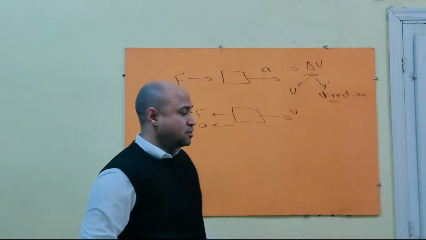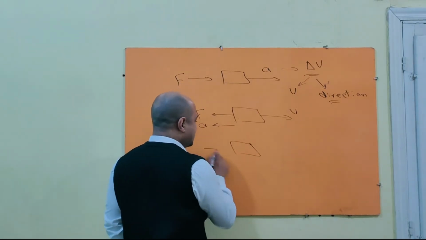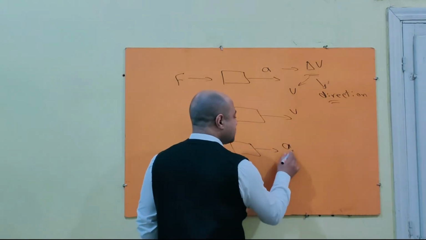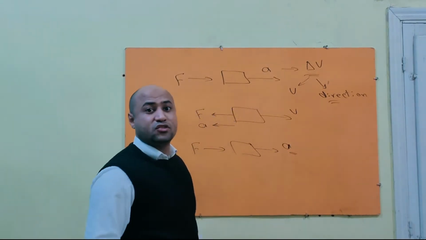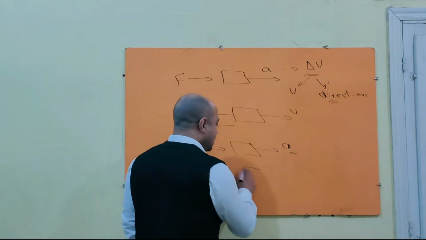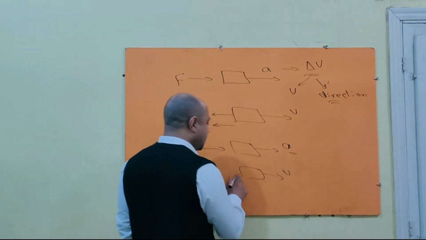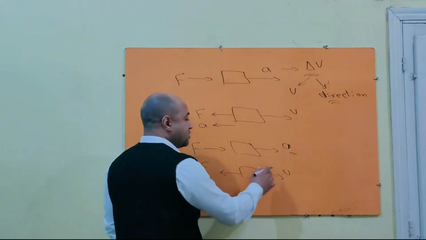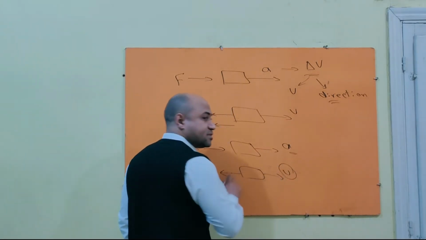For example, if a static object has a force acting upon it, it should move. If an object moves in this direction and a force, for example a brake or friction force, acts upon it, the object's speed should decrease.